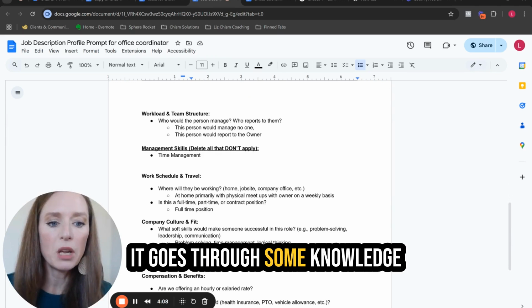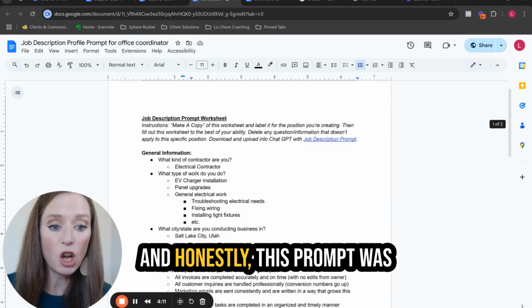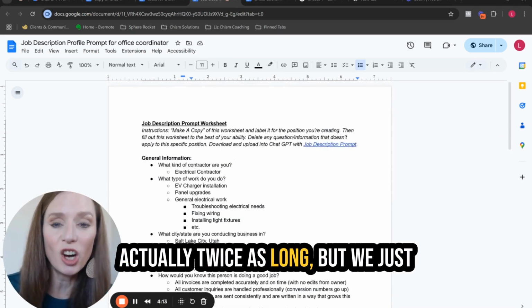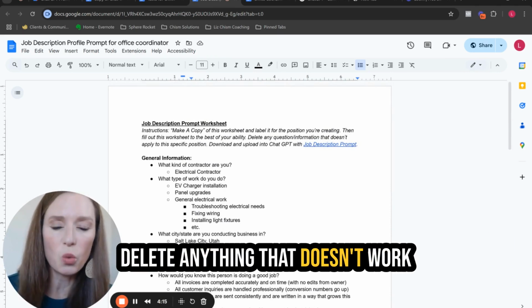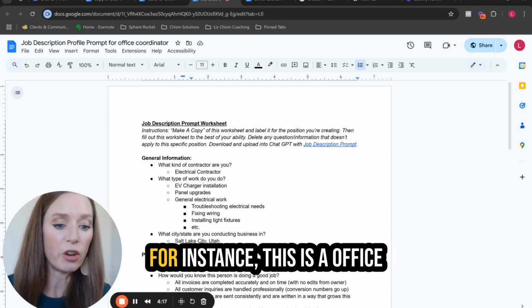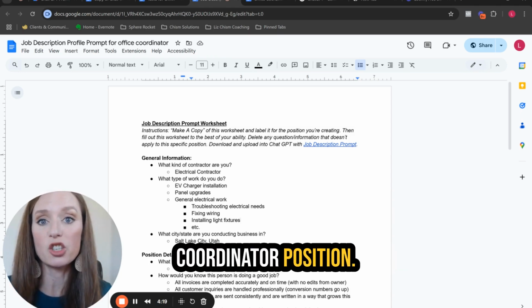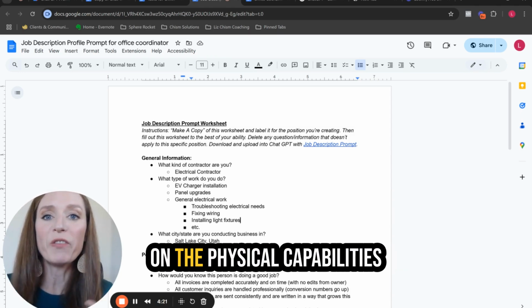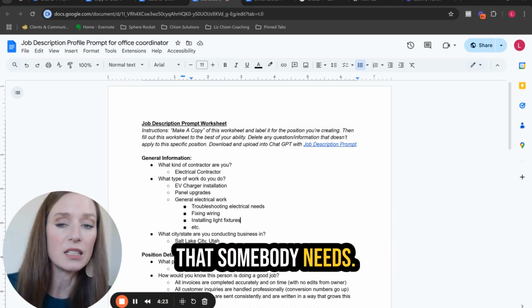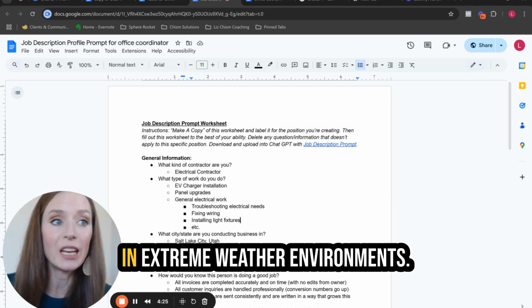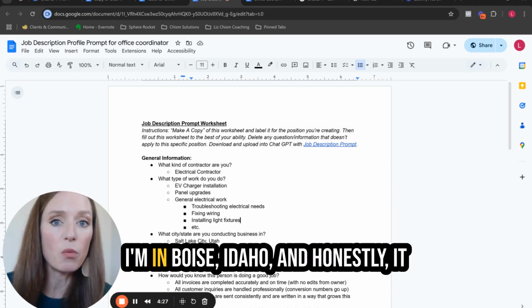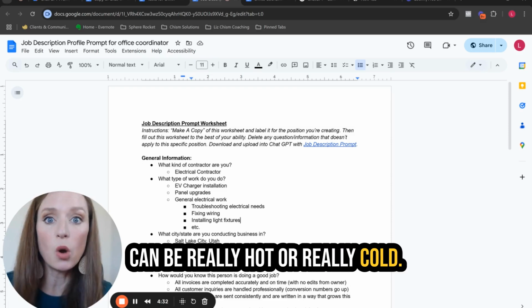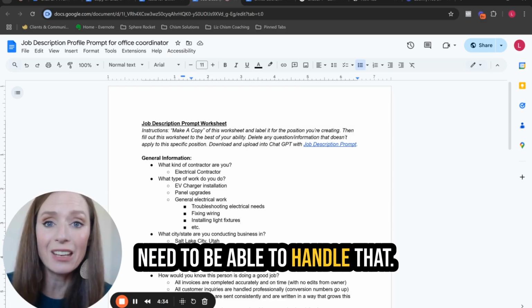It goes through some knowledge and skills and abilities. And honestly, this prompt is actually twice as long, but we just delete anything that doesn't work or doesn't apply to the position. For instance, this is an office coordinator position. So there's a whole section on the physical capabilities that somebody needs. Maybe they need to be able to work in extreme weather environments. I'm in Boise, Idaho, and honestly, it can be really hot or really cold. And if you're on a job site, you need to be able to handle that.